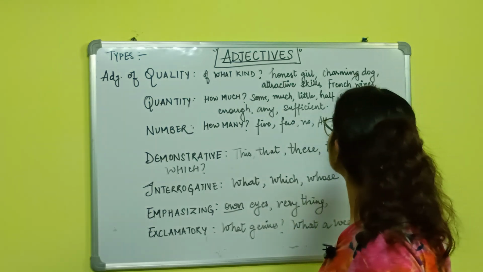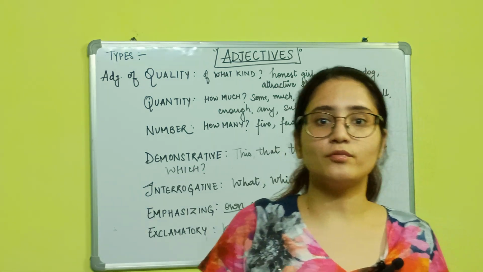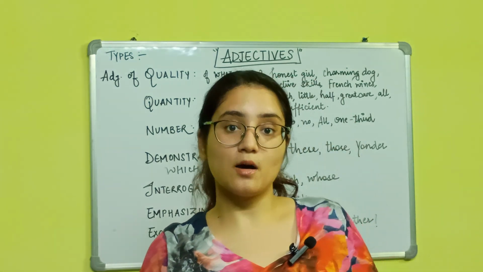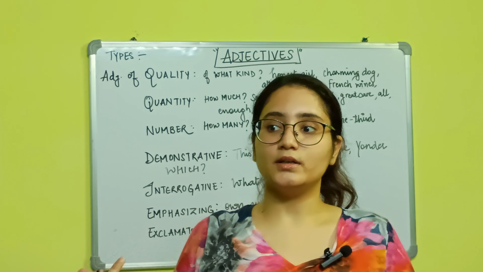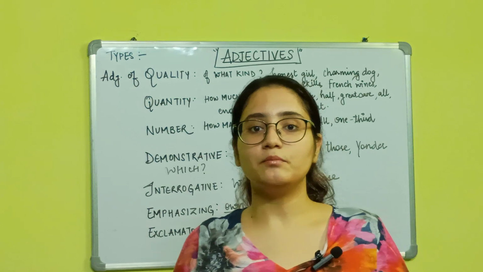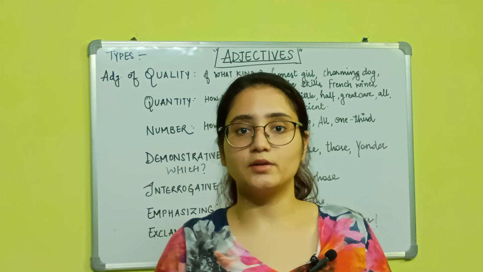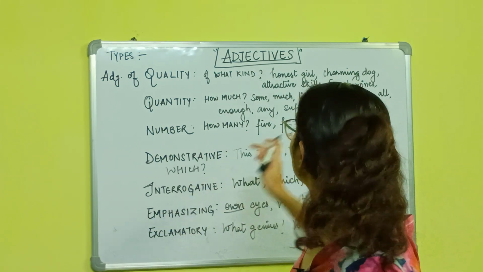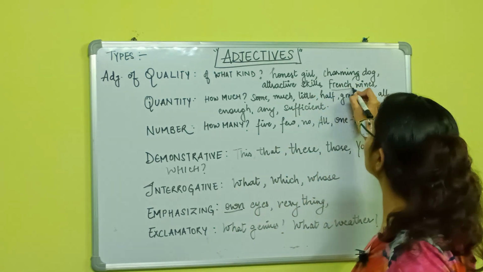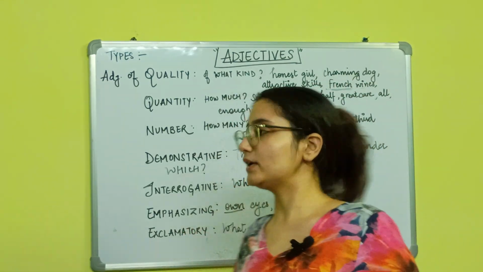And then French wines, yes. Whenever we are telling the origin of any certain specific noun, for example, French wines, Indian carpet, and if we go into a little local, we will say Jaipuri kurtis. So we mean that we are telling the speciality of that particular place, right? And we count them as an adjective. So here, French would be an adjective for the wines, that they have the perfect wines, right?